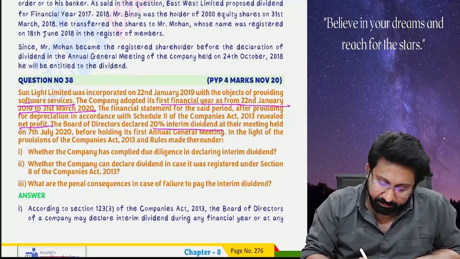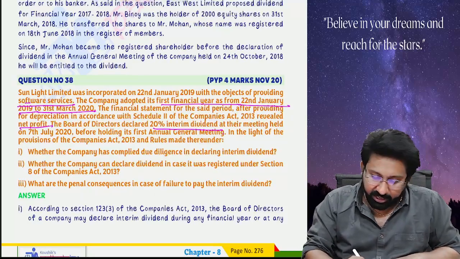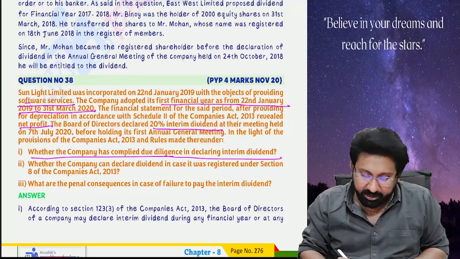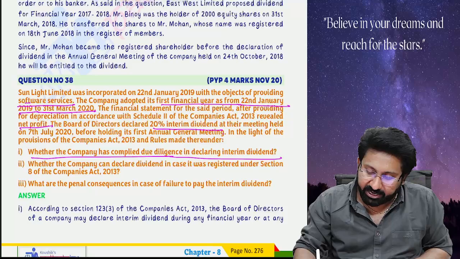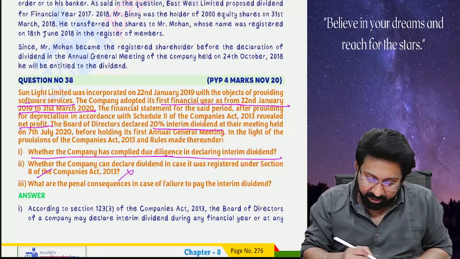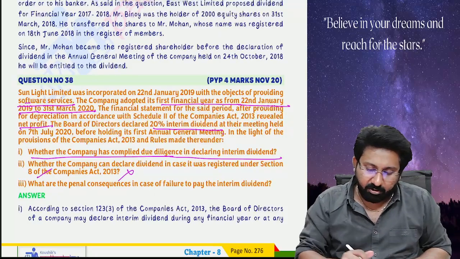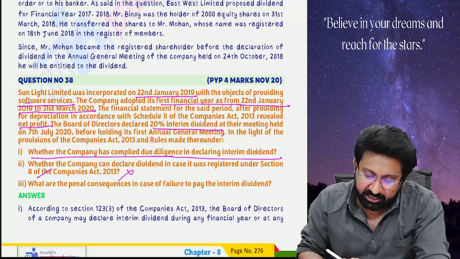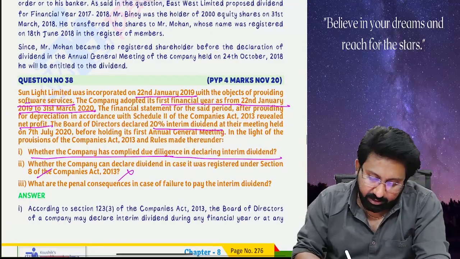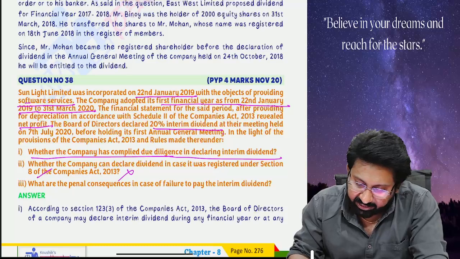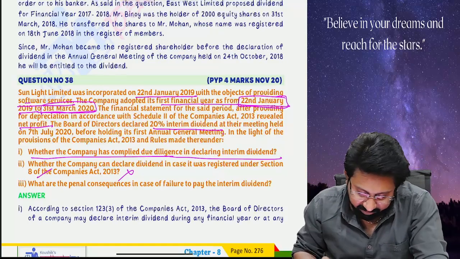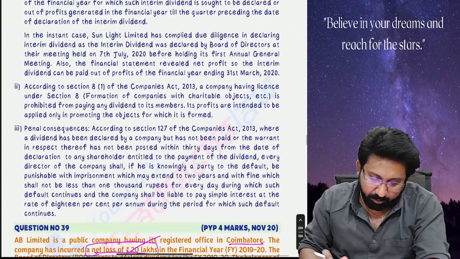In the light of the provisions of the Companies Act and rules made thereunder, whether the company has complied with due diligence in declaring interim dividend. Second, whether a company declared dividend, in case it is a Section 8 company, it cannot declare. Final answer: what are the penal consequences? See here. First, incorporated on 22nd January. Okay. The company adopted first financial year from 22nd January to 31st March 2020. Okay. This is the point they said.